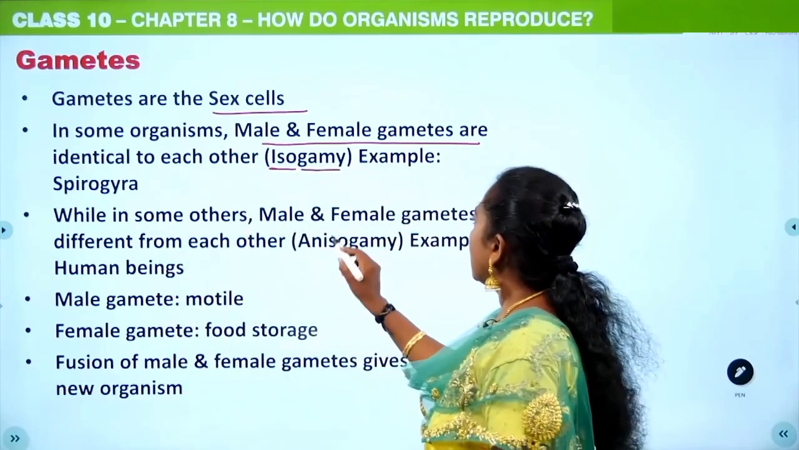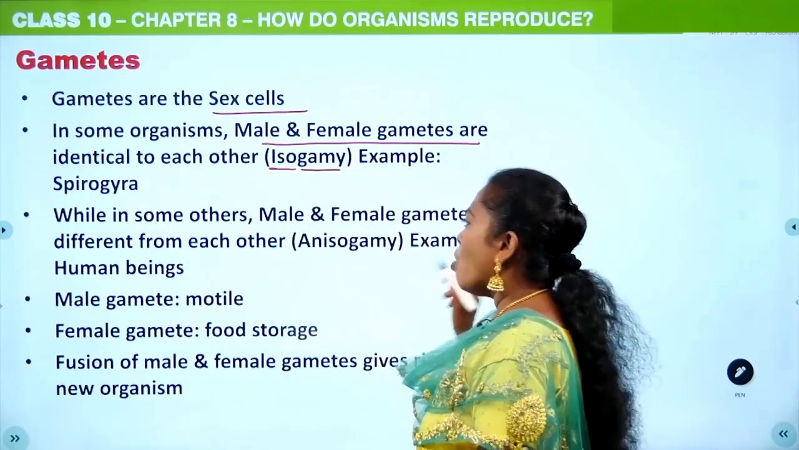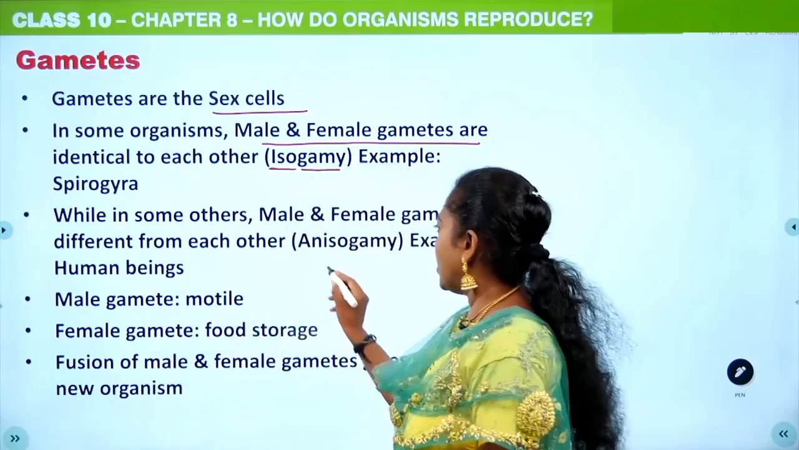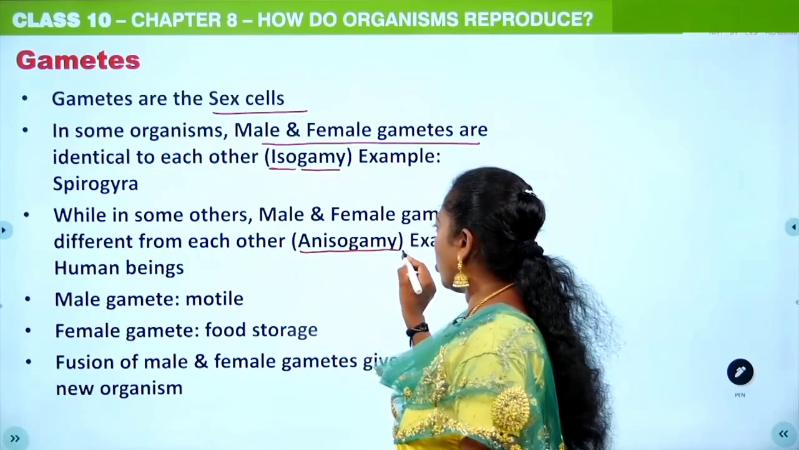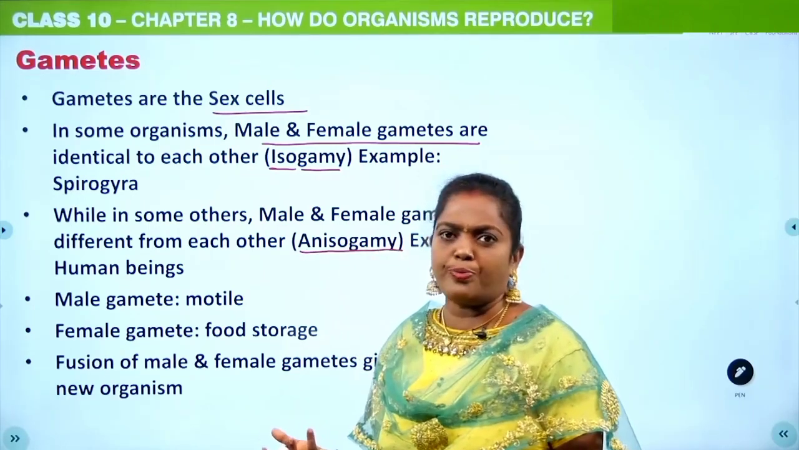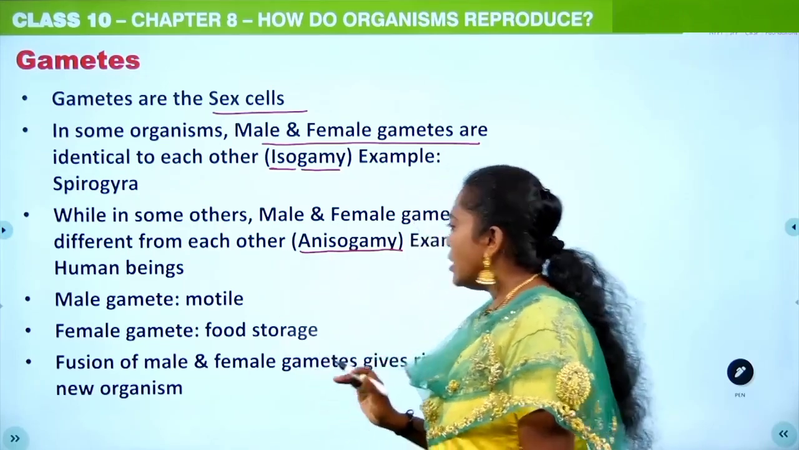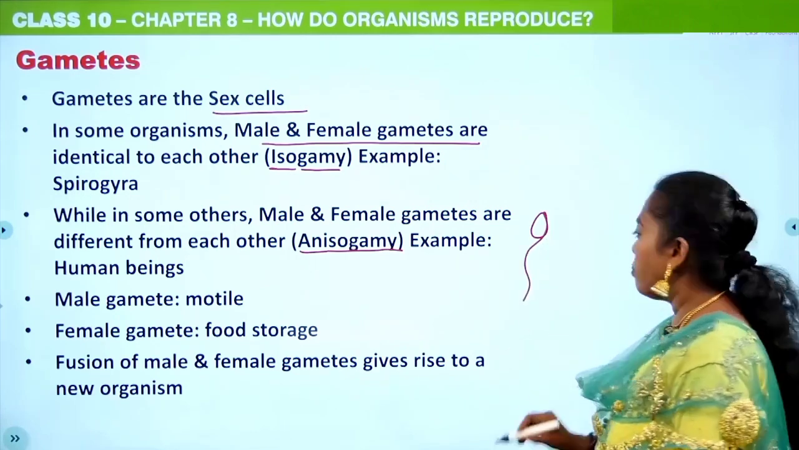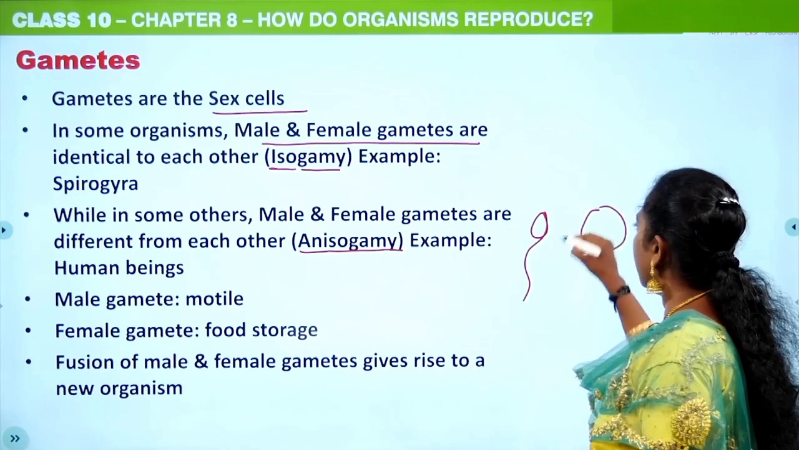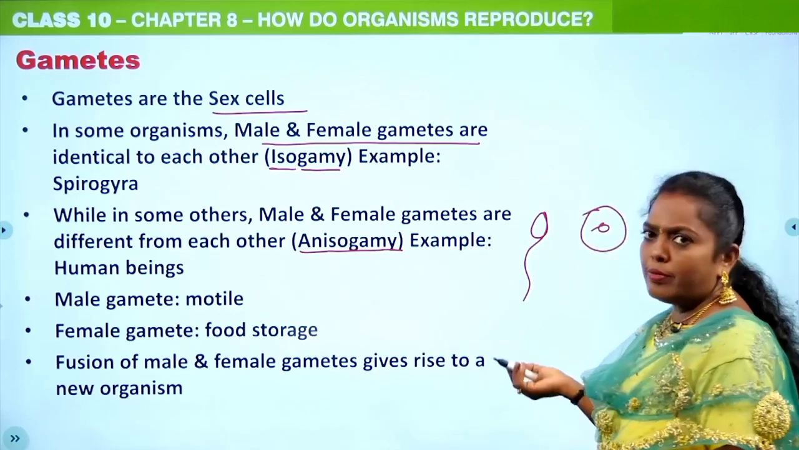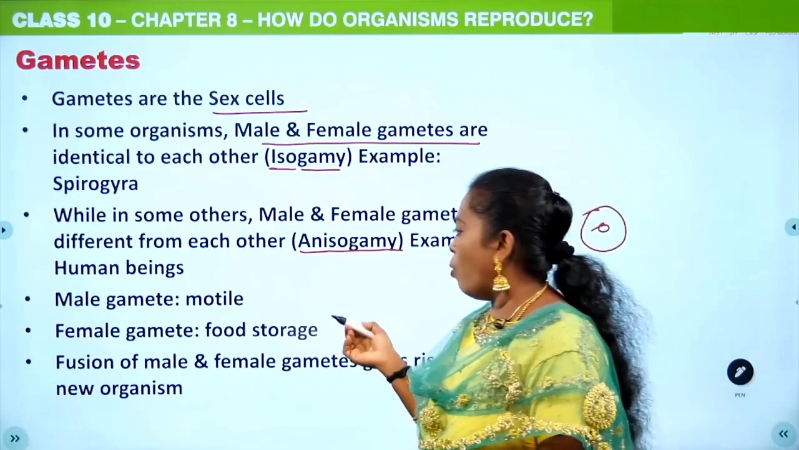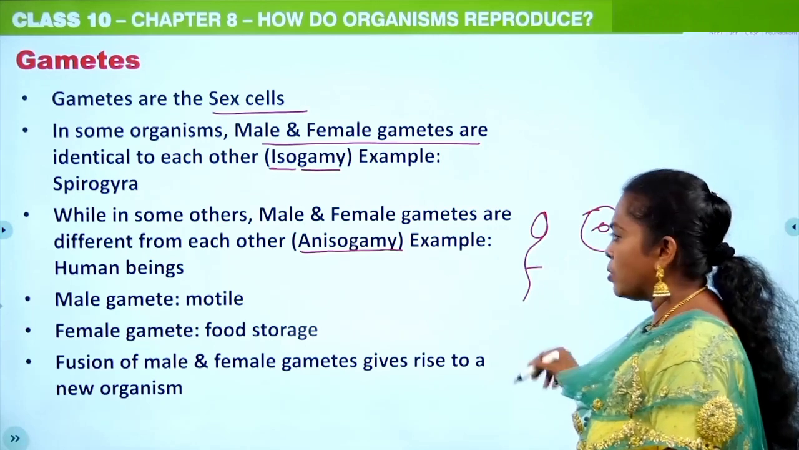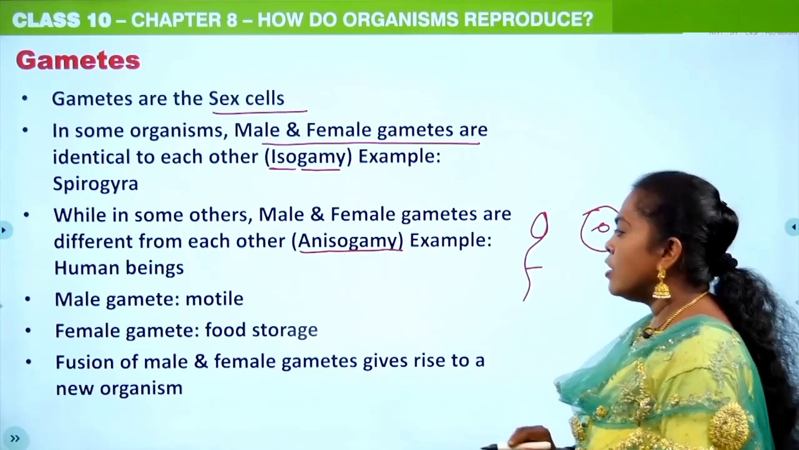While in some others, the male and female gametes are different from each other. That is anisogamy. An means absence of, iso, it's not similar. Say for example, the male gamete in human beings is like this. It's a sperm. And the female gamete in human beings is like this, isn't it? The female egg or the ovum. The male gamete is motile because it has a flagellum here, and the female gamete helps in food storage.